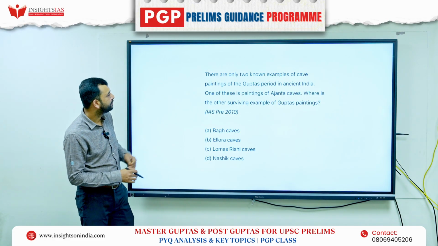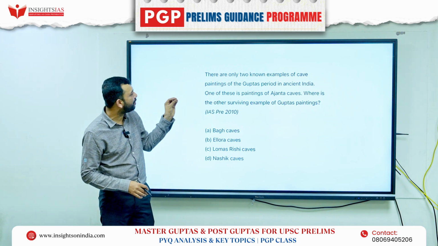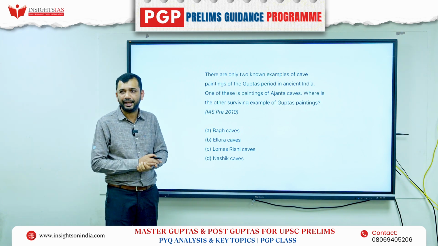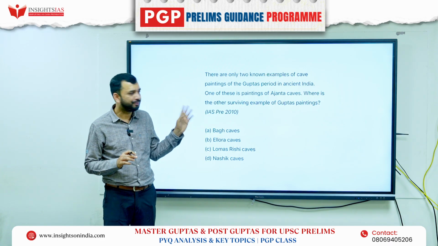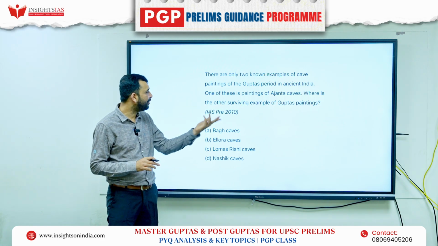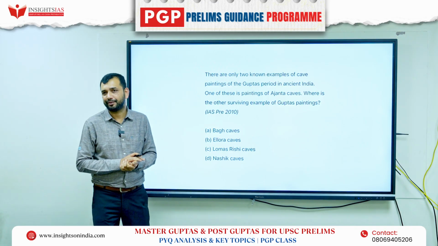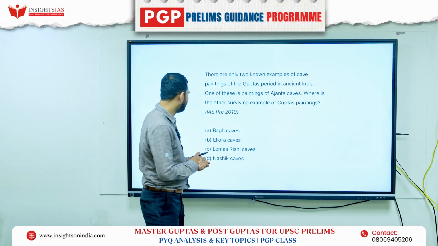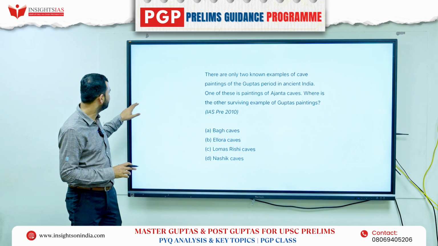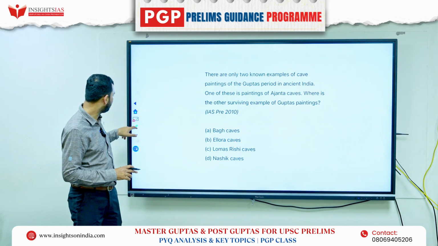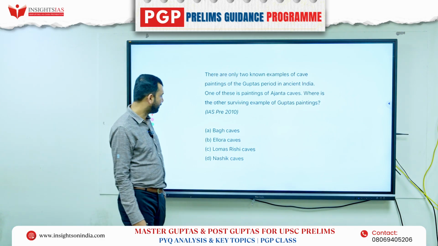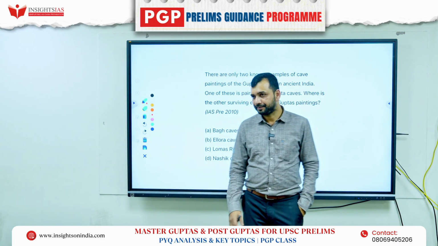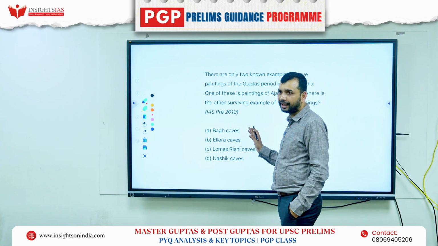Next, the only 2 known examples of cave painting of the Gupta period in ancient India. One of these paintings is in the Ajanta caves. Where is the other surviving example of Gupta paintings? Try to answer with your general knowledge.